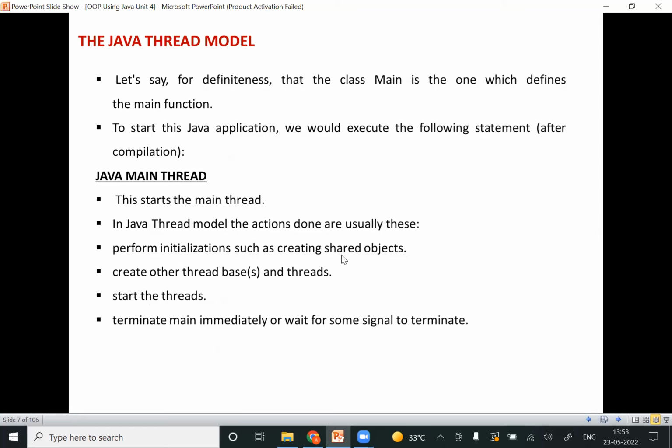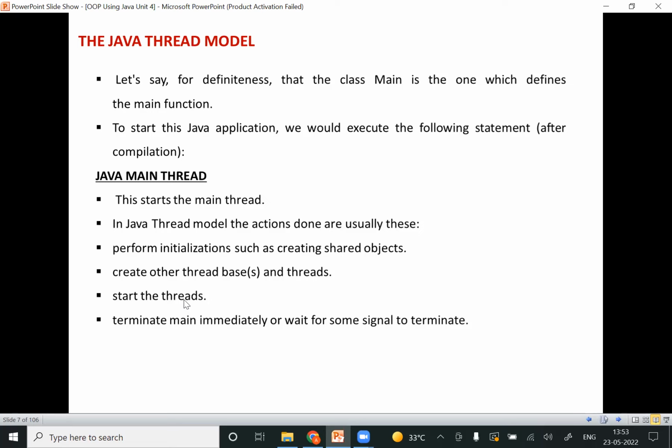After creating the shared objects, it is going to create the thread bases also. After performing this initialization, it has to create the thread bases. Okay, and it is going to start the threads and it is going to terminate the main immediately after some signal comes from the thread to terminate.